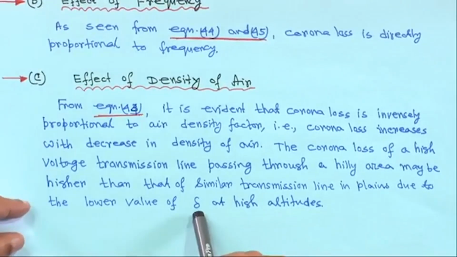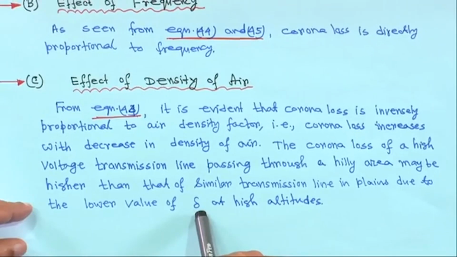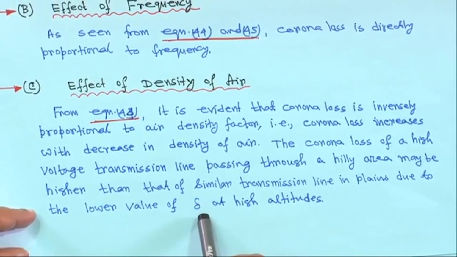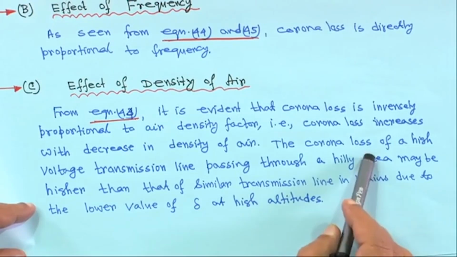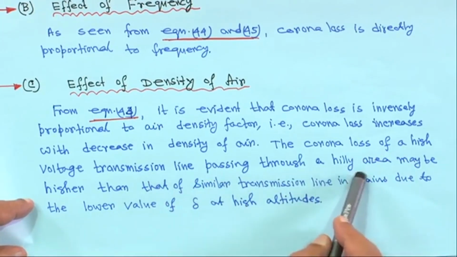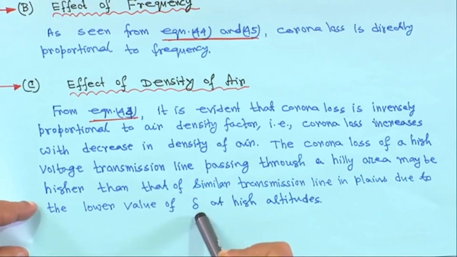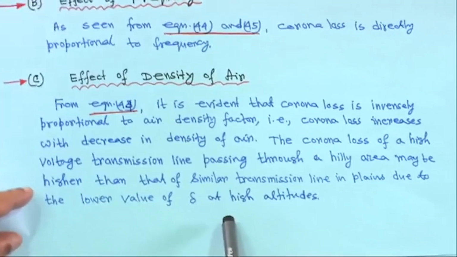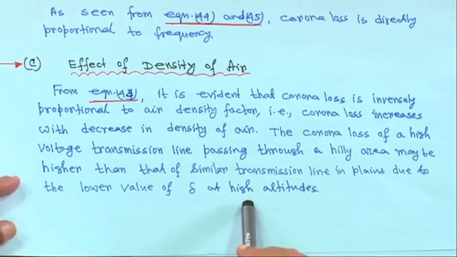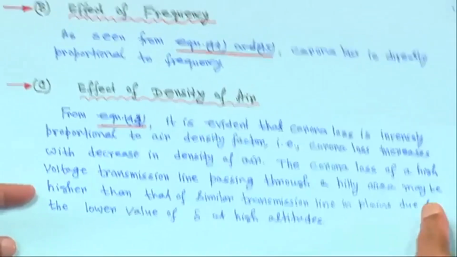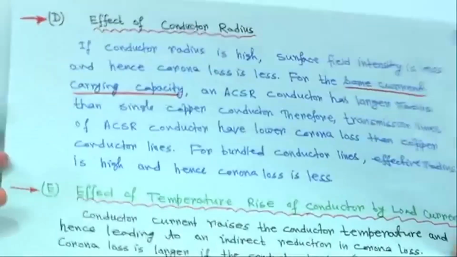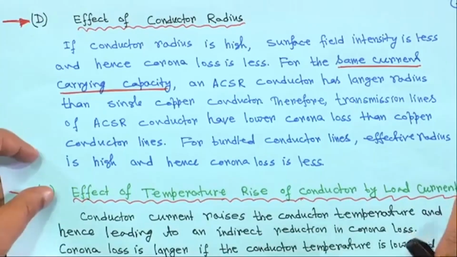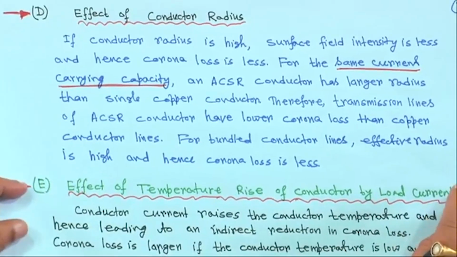If delta is low, then corona loss, being inversely proportional to delta, is higher. It is inversely proportional: if delta is high, corona loss will be low, and if delta is nearly 1, corona loss will be low.